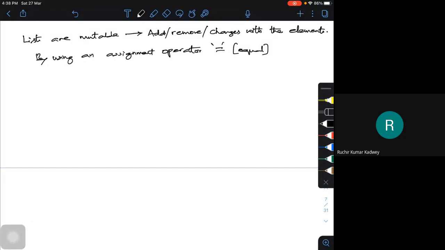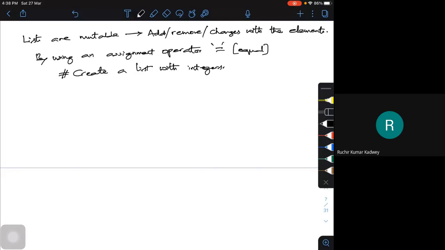Now, why is this required? Say for example, I am going to create a list. Let me create a list with some integers.